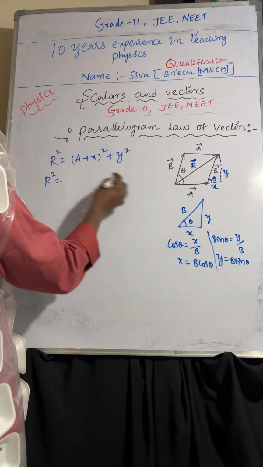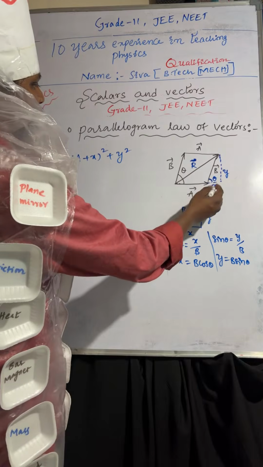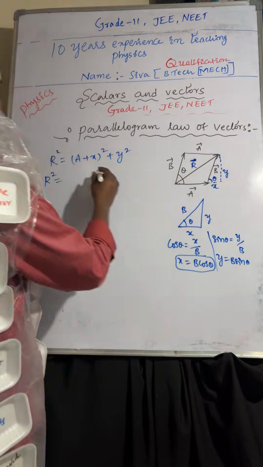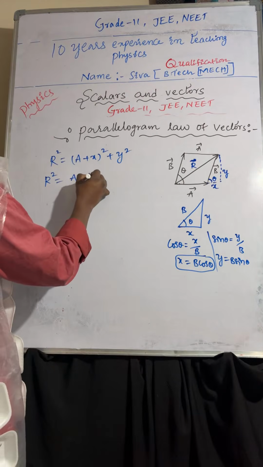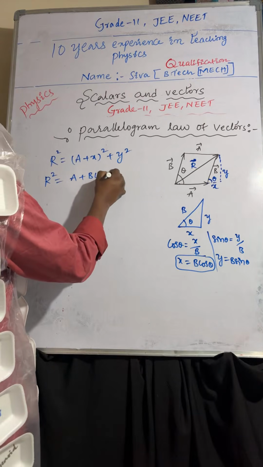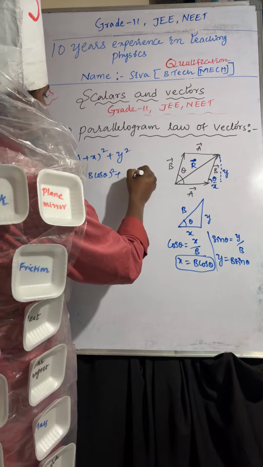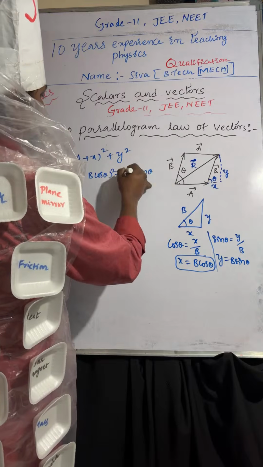What is the x value? x equals b cos theta. So R square equals a plus b cos theta whole square plus b sin theta whole square.